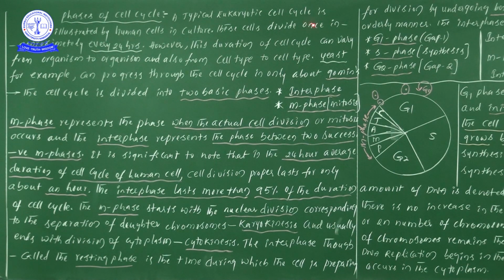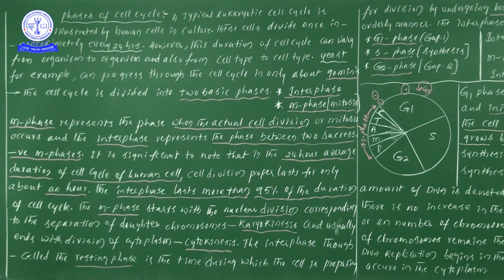Now, take a typical eukaryotic cell cycle, illustrated by human cells in culture. If you would like to study what the eukaryotic cell cycle means, the example we will take is human cells in culture. These human cells divide once in approximately every 24 hours.